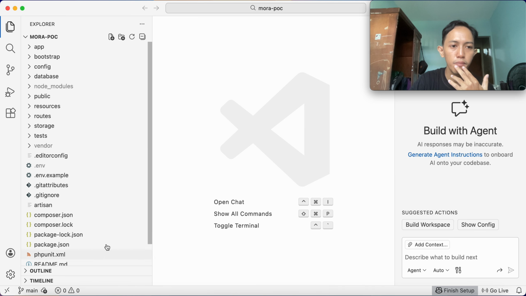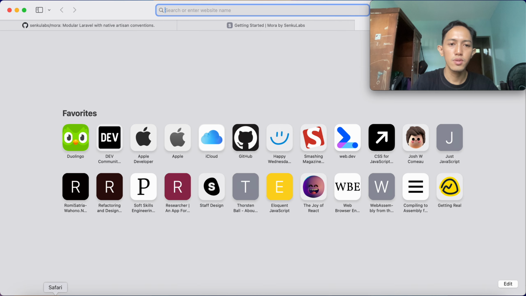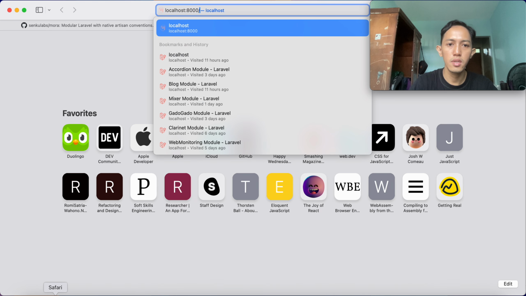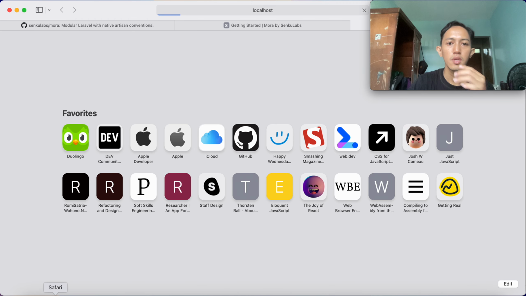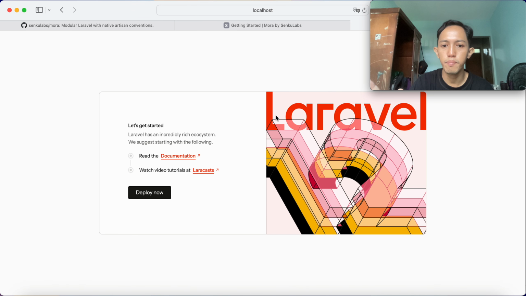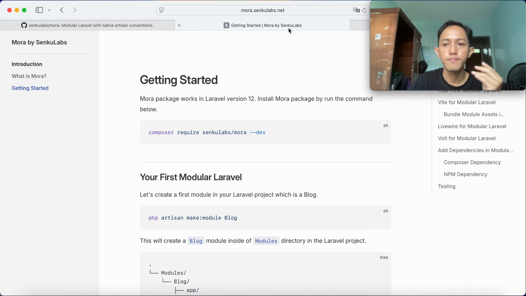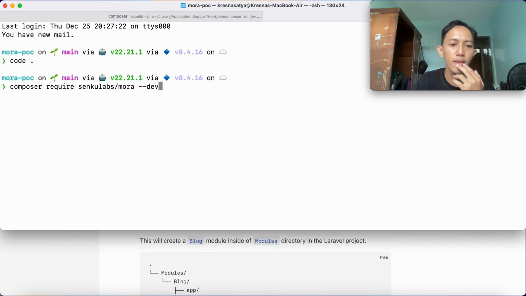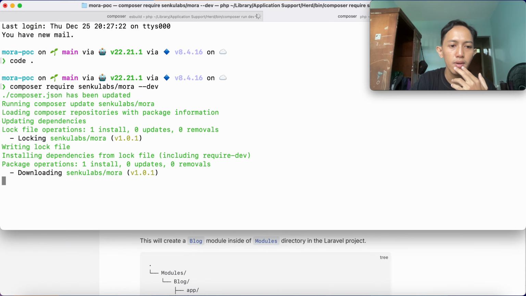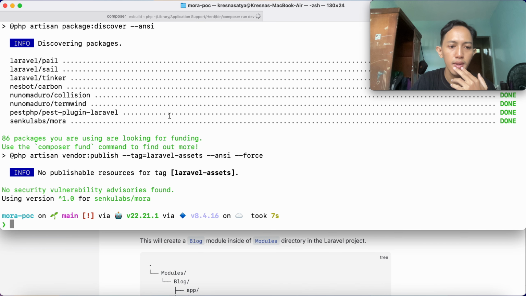Okay, we have the simple project here. Let's open localhost:8000 in HTTP. Yeah, here we are. We just get the plain Laravel page, and then let's start by installing the Mora package with the command composer require collabs-dash/mora --dev. Let's copy the command because I'm a bit lazy. All right. Yeah, done.